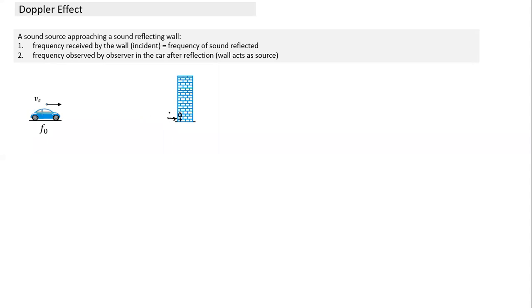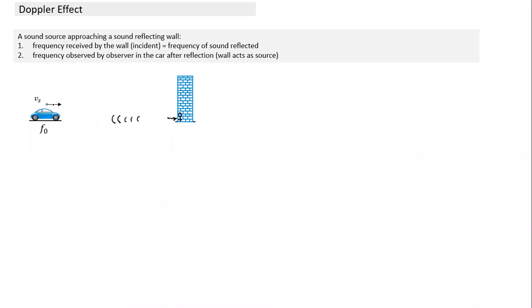And if a person is sitting in the car, he may also hear the sound of the reflected horn. So what is the frequency? Can we find out what frequency a person sitting in the car will observe after reflection from the wall? We'll solve in 2 steps. I hope this logic is clear.